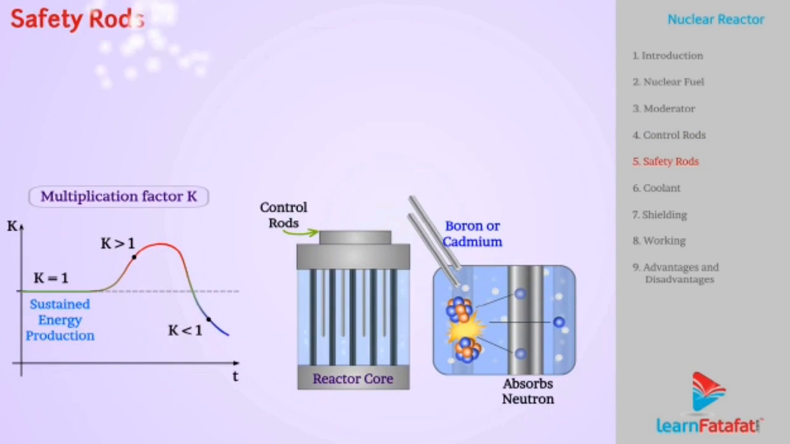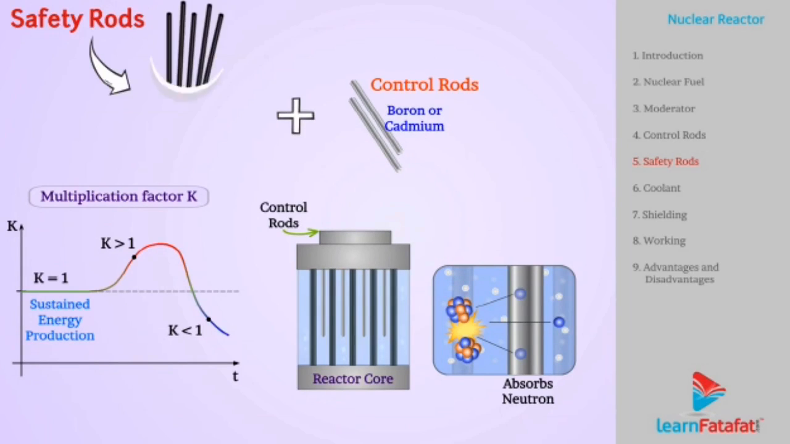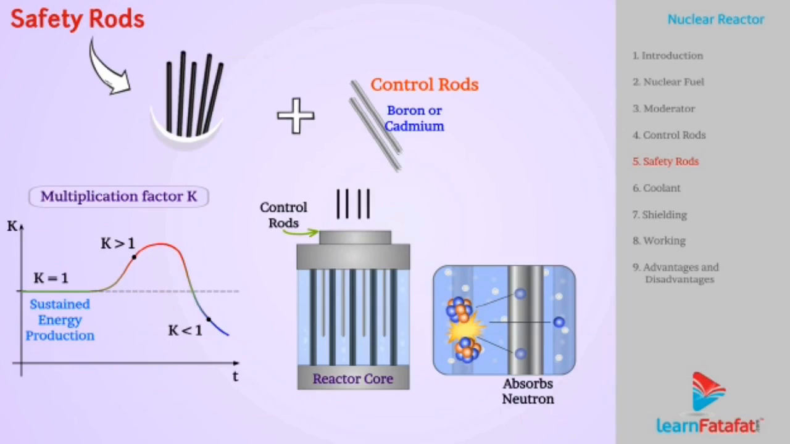Safety rods. In addition to control rods, the reactors are provided with safety rods. These rods can be inserted into reactor in order to bring the value of K below unity, thus keeping the power generation safe.